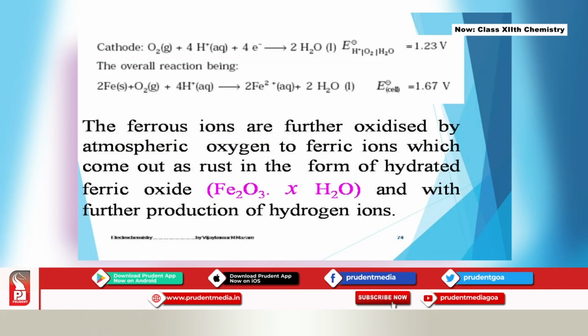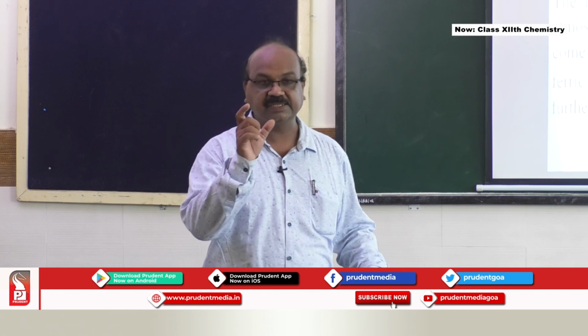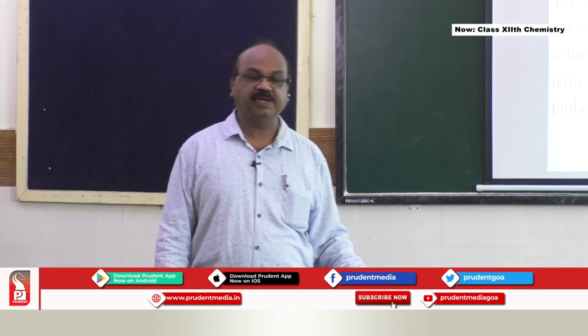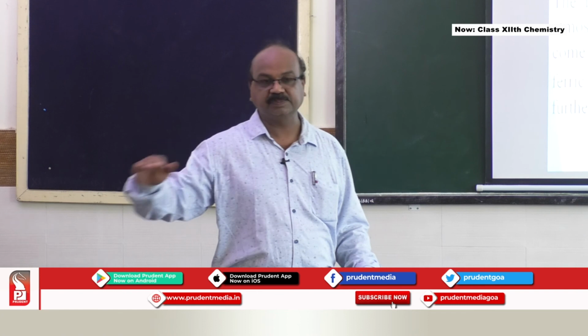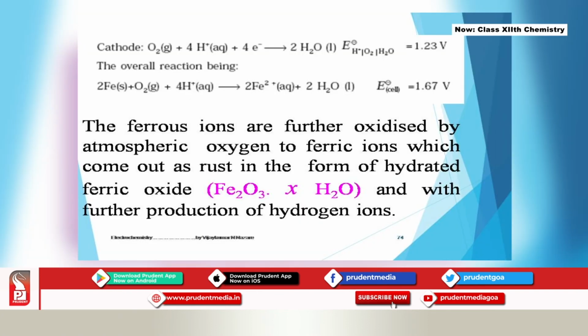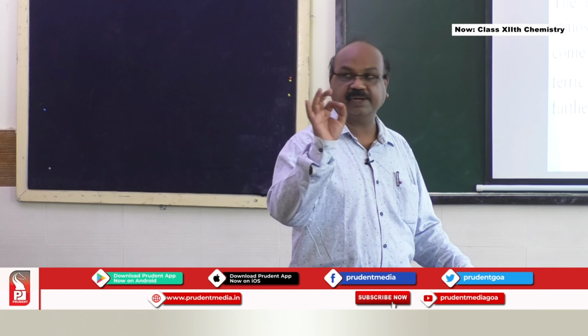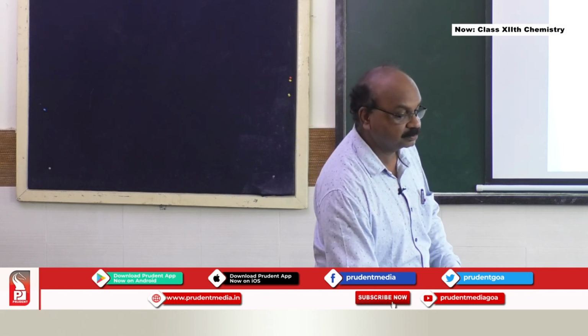The ferrous ions are further oxidized by atmospheric oxygen to ferric ions, which come out as rust in the form of hydrated ferric oxide. So this is the final product of rusting or corrosion. You will see a red colored spot on top of it, or a slightly bumpy portion on a smooth iron rod, and that is nothing but the formation of ferric oxide, and that is how rusting takes place. If you scratch, you'll find that the metal plate will be rusted over there, with further production of hydrogen ions. So Fe2O3·H2O is the formula of rust.